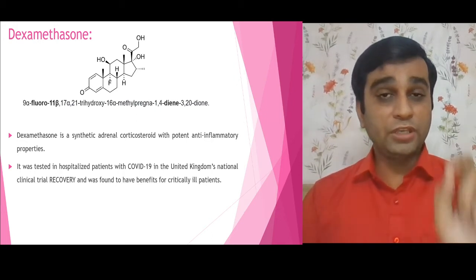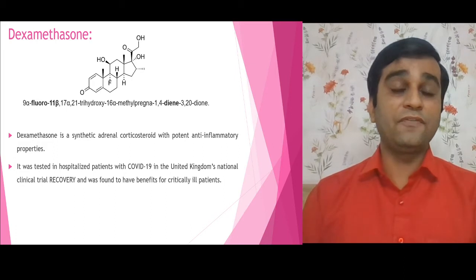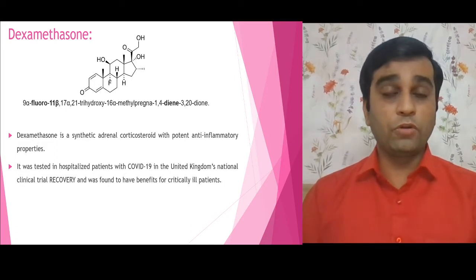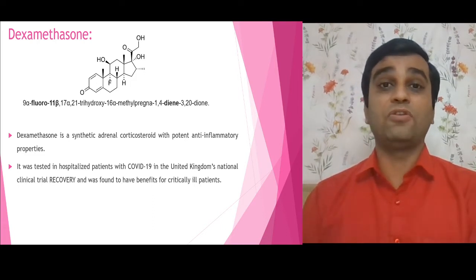But you see the importance of alpha and beta configuration, because in COVID-19 infection, betamethasone is not used, but dexamethasone is used, just because of its stereochemistry.